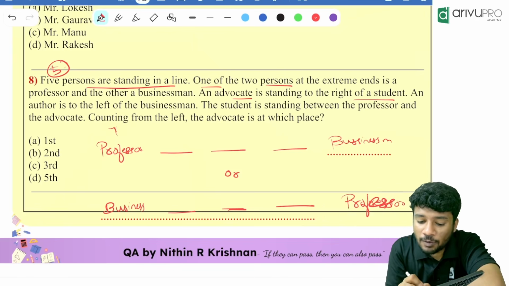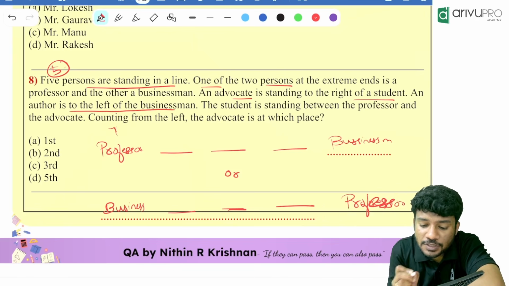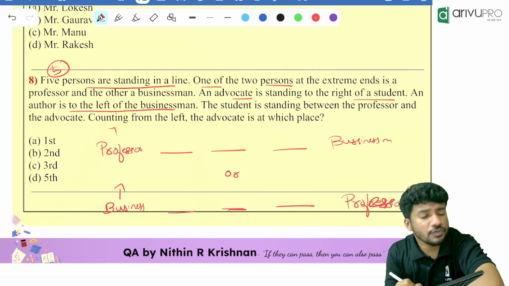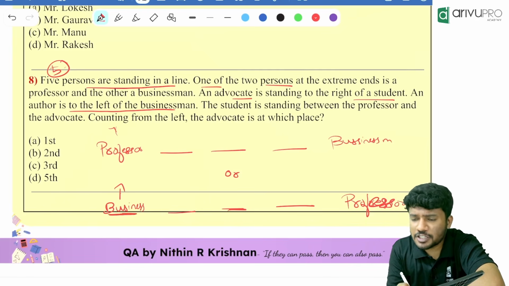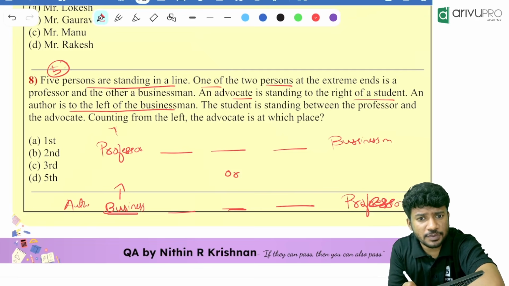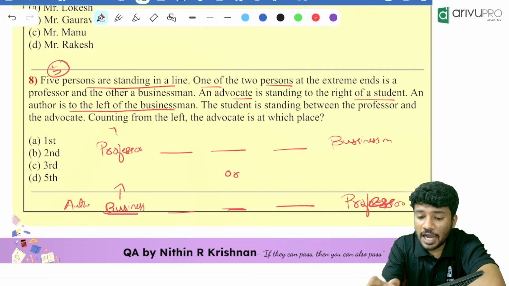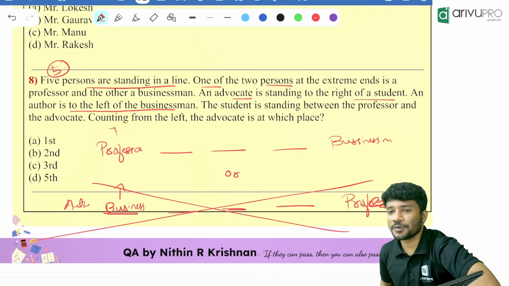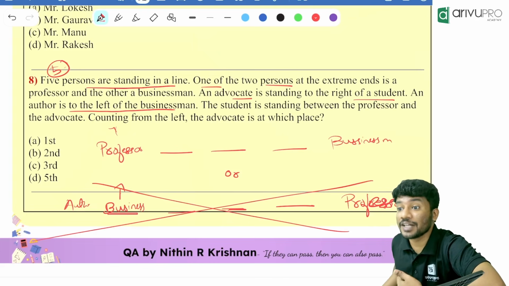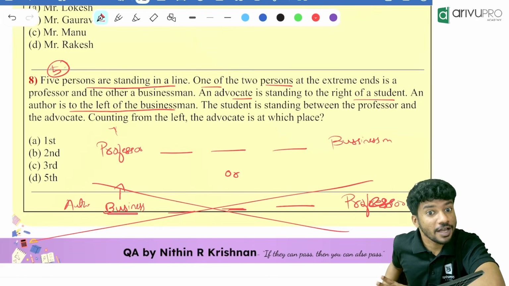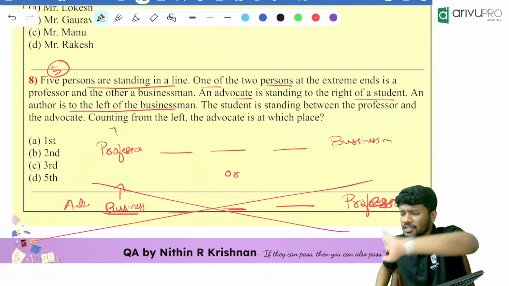Then, an author is to the left of businessman. People, author is to the left of businessman. Now, businessman is at the left end. Can author go to the left of businessman? No. That means what? Our second assumption is wrong. That's how you will decode whether our assumption is correct or not. Understood, people? That means the second assumption is wrong.